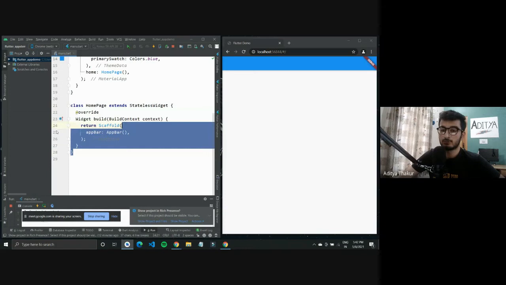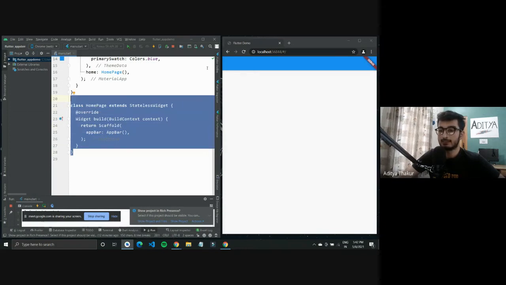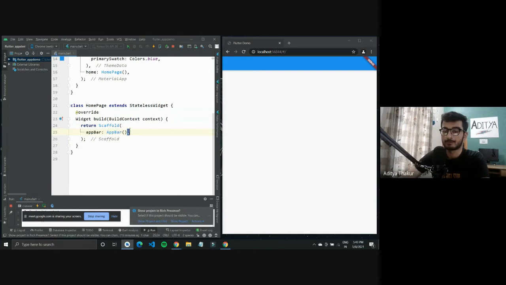As you write your code inside your IDE, you can see the changes happen quickly inside your emulator, or if you are working with web, then you can see the changes on web. If you have a mobile phone connected, you can see the changes on your mobile phone right then and there. So this is a big advantage. You are writing code and you can quickly see the changes that are happening. So I just add in an app bar.